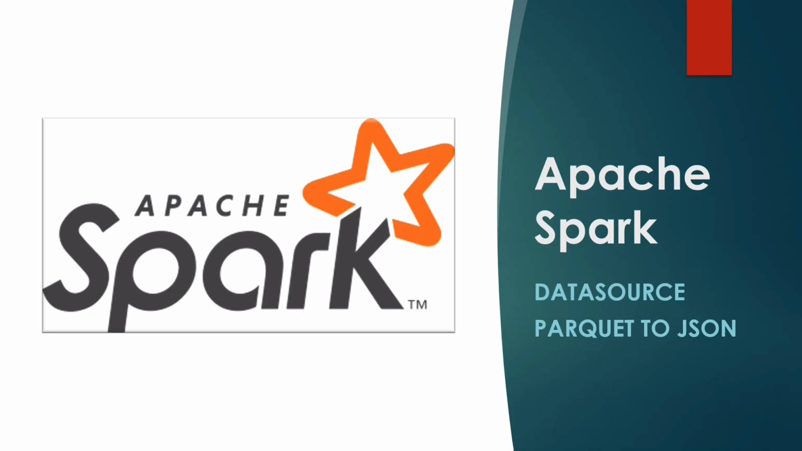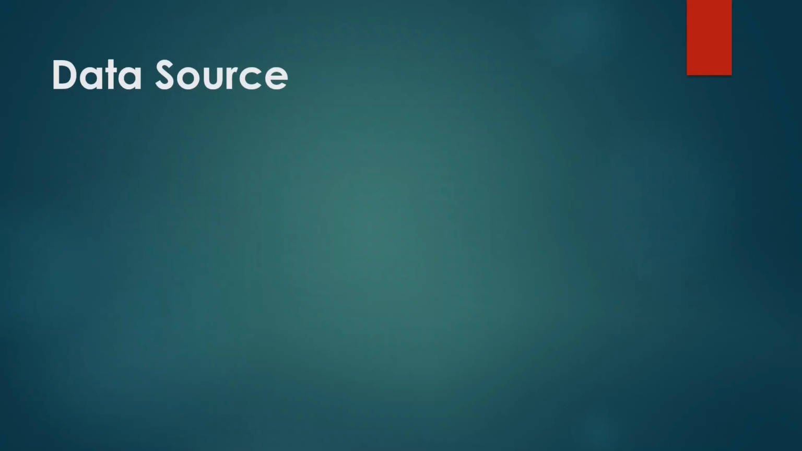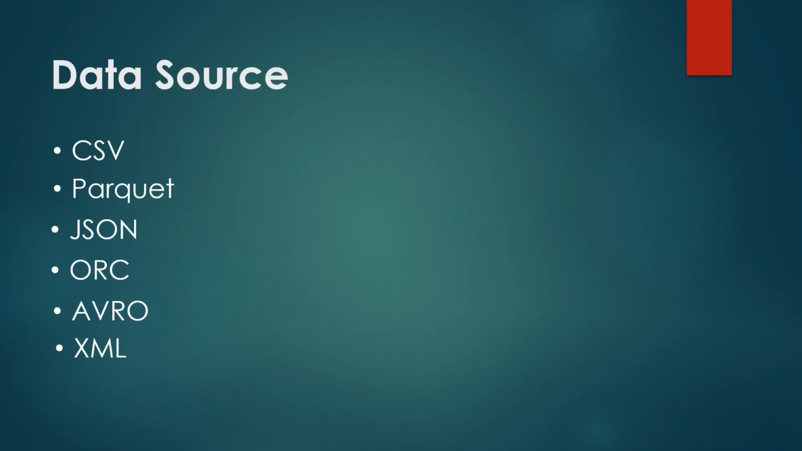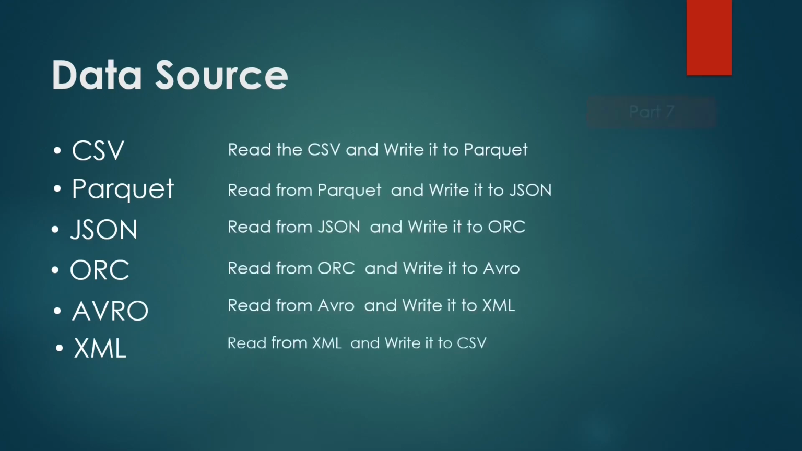In today's video, I will try to demonstrate how we can convert a Parquet file to JSON format. As we know, Spark supports many data sources like CSV, Parquet, JSON, ORC, Avro, and XML. In part 7 of the Spark tutorial, we have seen how to convert a CSV file to Parquet format. So today I will extend our learning by converting the same Parquet file to JSON format with some transformation using Apache Spark and Scala. So let me go to my Eclipse IDE and write the code to convert a Parquet